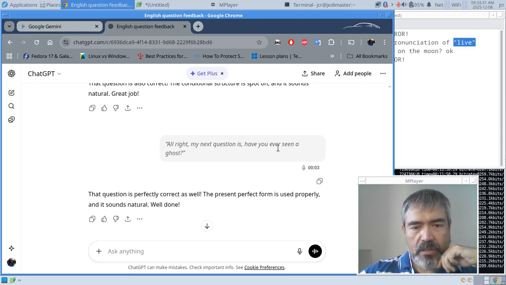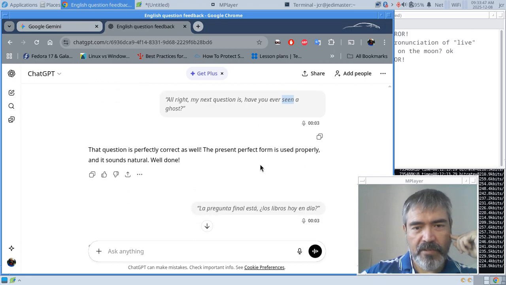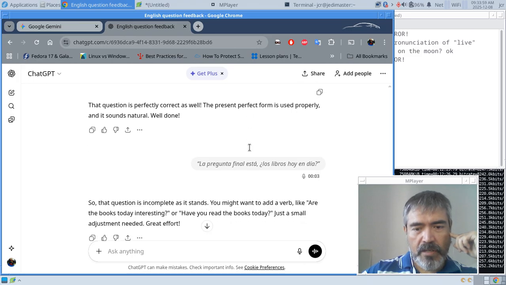Alright, my next question is, have you ever seen a ghost? I didn't say seen, I said see. Have you ever seen a ghost? But maybe the chatbot heard seen. Alright. So if the chatbot understood the seen, it's correct. If the chatbot understood see, that would be incorrect. The next one, I don't know why this was in Spanish. All my configuration is in English.